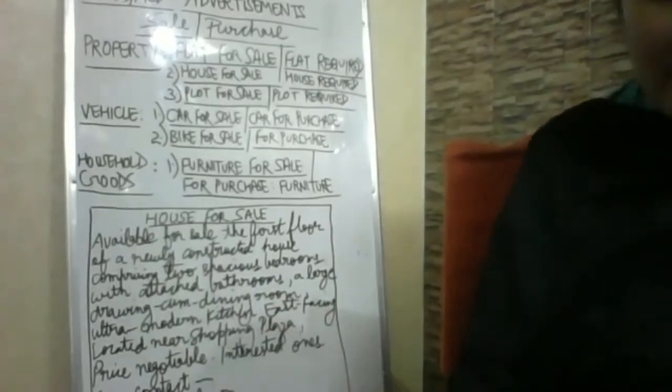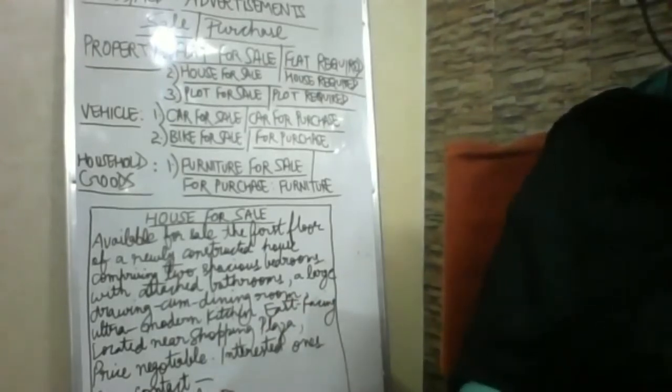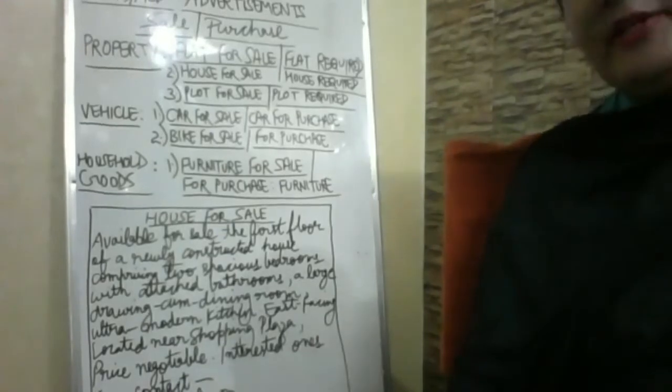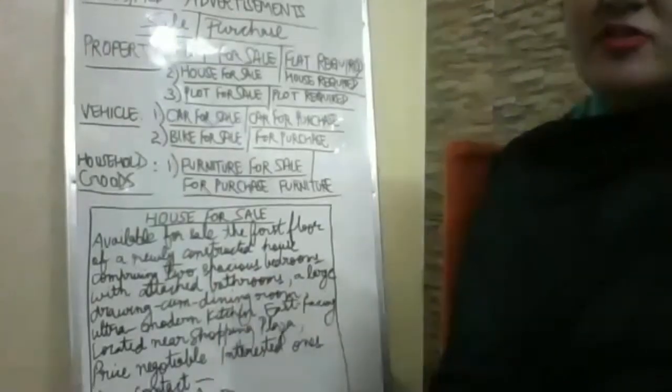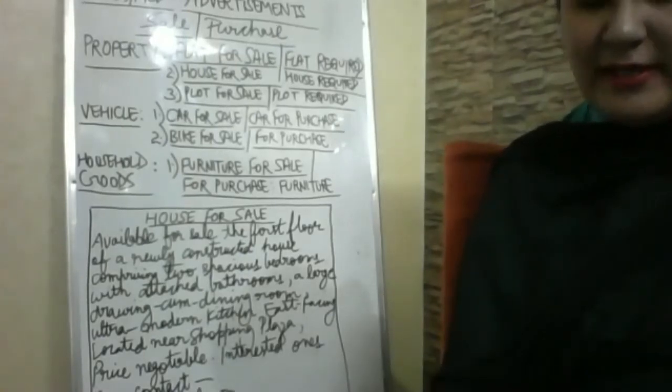Then you start mentioning what is there: 10 revolving chairs, 6 writing desks, 3 stools, 2 notice boards, 2 long benches, cupboards made of steel are a special attraction. Fine. Well polished and in excellent working condition. Prices negotiable. Interested parties may contact the manager, Incom Network, Basant Vihar, New Delhi during office hours. Phone number. Clear? There is no extra effort needed, just be precise. Whatever is asked, you just write accordingly. Fine, this is for sale.